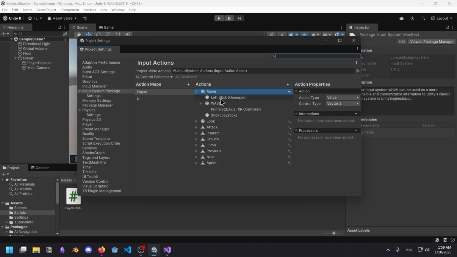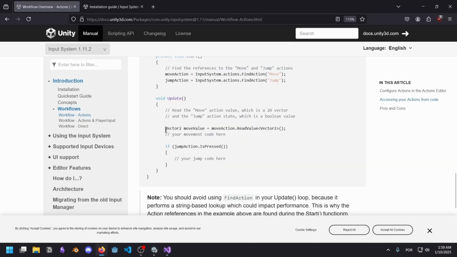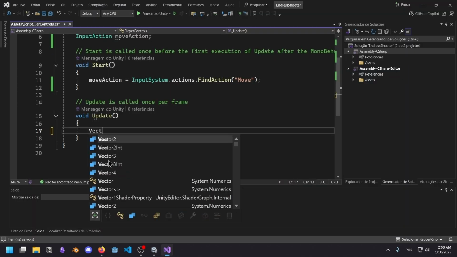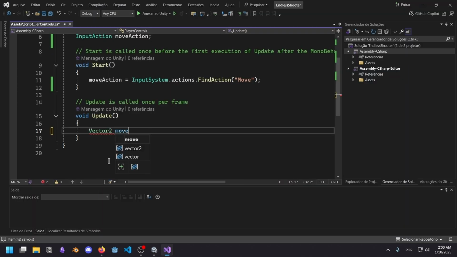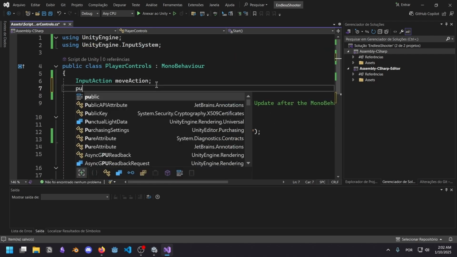It keeps track of the left stick and the WASD. Apparently there's a 2D vector type to it. Anyway, so this is the move action. We got to do something with it. So it's telling me here that ReadValue<Vector2> is obviously going to return a Vector2, which is what I need. So what if I get a Vector2 moveDirection equal to moveAction.ReadValue<Vector2>. So now I can use this to move the player. Back in my day, I could just simply call public.